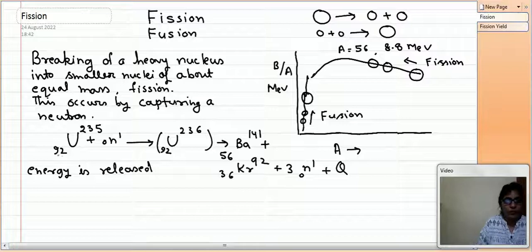Now, the breaking into two smaller nuclei is not a unique mode.